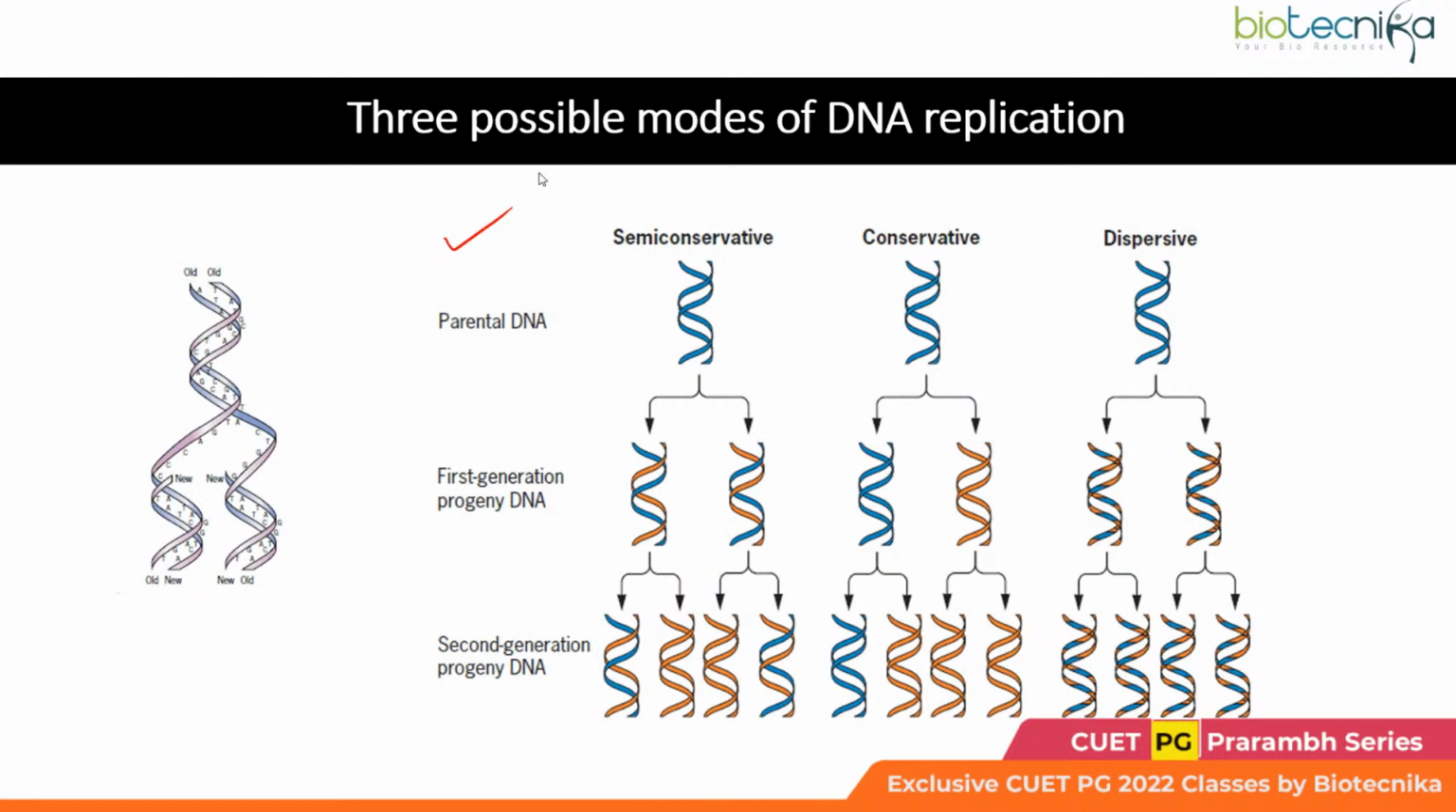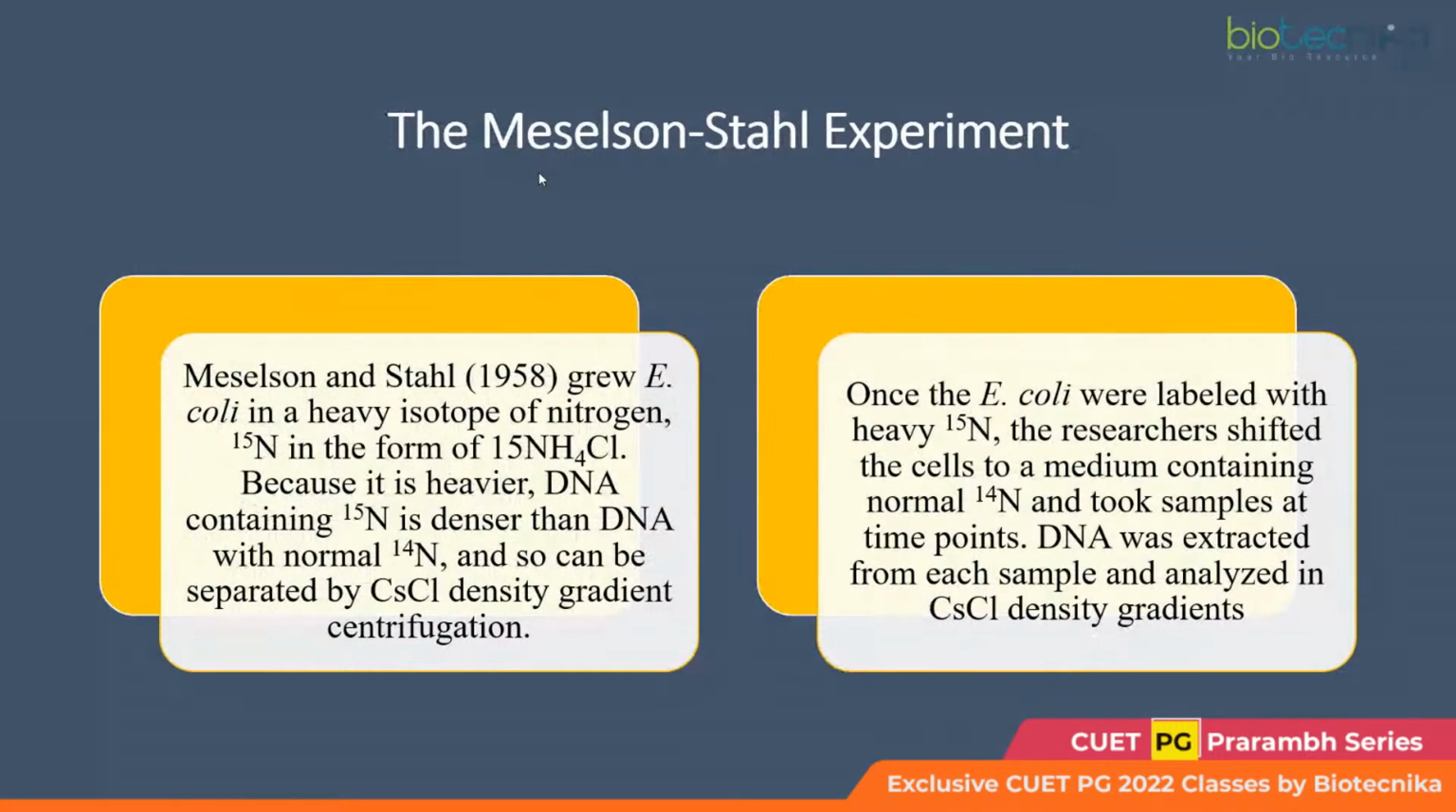So I hope this is all clear for everyone. This is really important to understand, right? What were the suggested modes of DNA replication. Now, as we know, semi-conservative mode is the actual mode which is followed by the DNA replication mechanism. That was proven by the Meselson and Stahl experiment. So the next part which you need to cover in the replication topic is the Meselson and Stahl experiment.